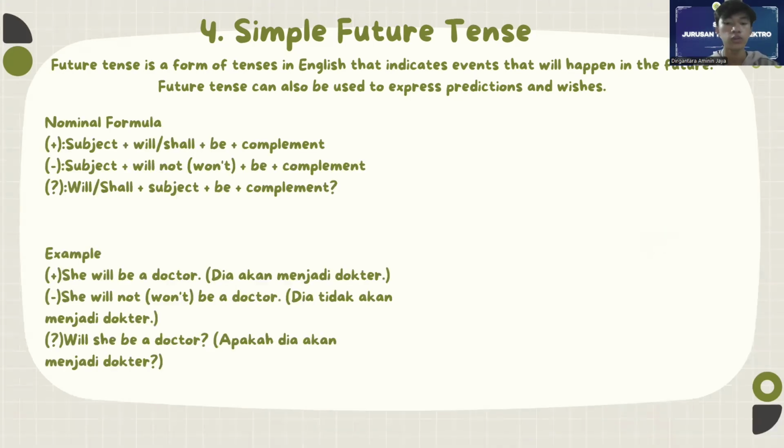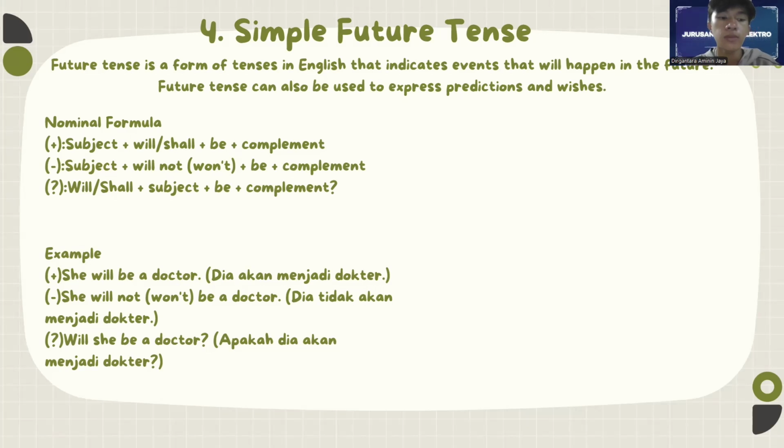We go to the nominal formula. The positive formula is subject plus will or shall plus be plus complement. For negative, subject plus will not plus be plus complement.